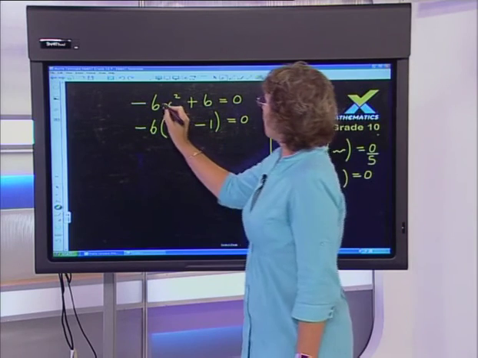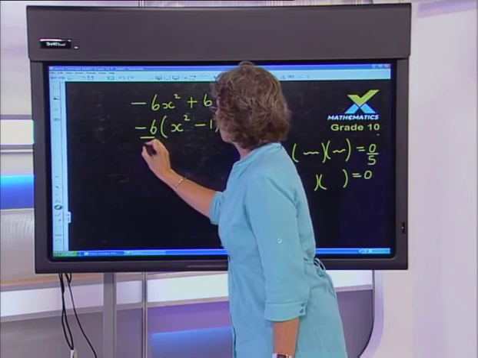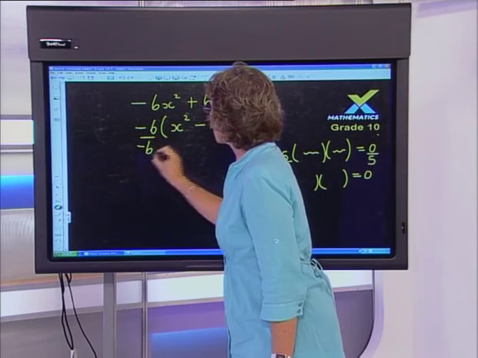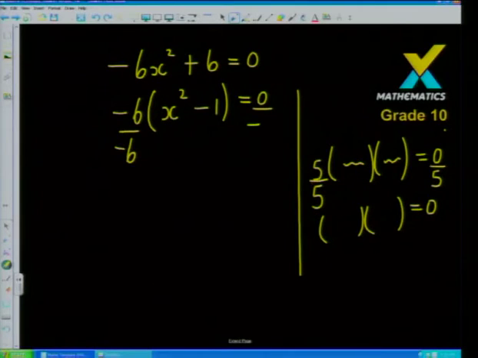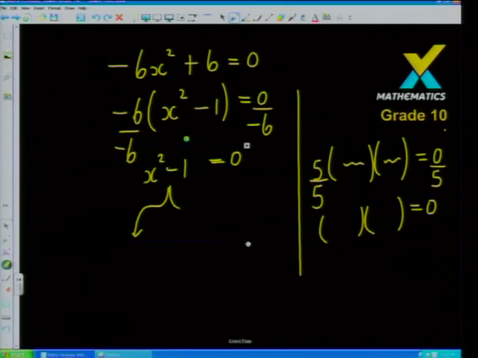So here, what he's doing, or should be realizing, is that we take and divide both sides through by -6, and that means we're left with x squared subtract 1 is equal to 0. Now again, some people might be saying, but Heather, why did you actually factorize that? Couldn't you have done that a different way? Well, yes, the beauty of maths is that there is never only one method.